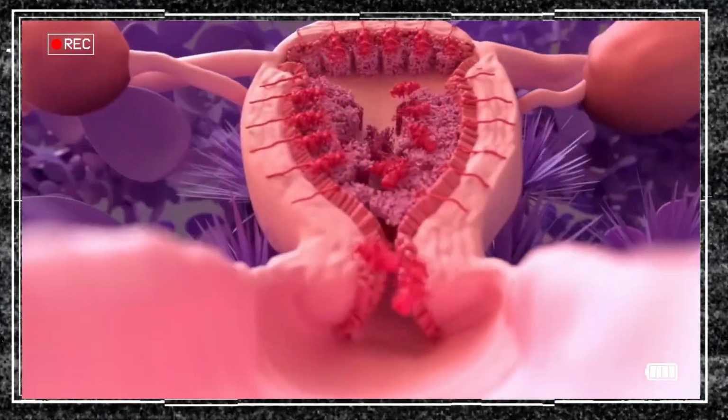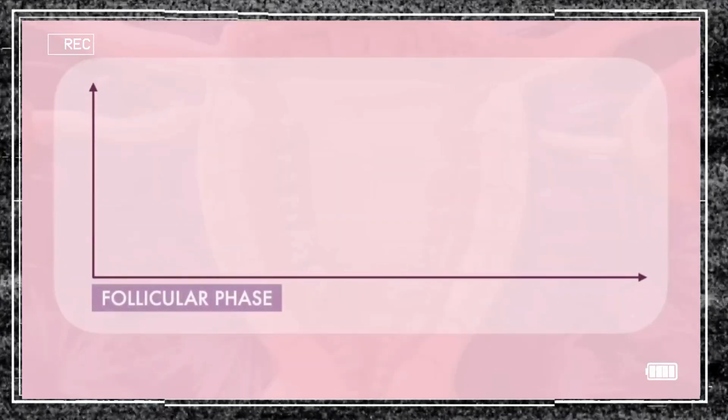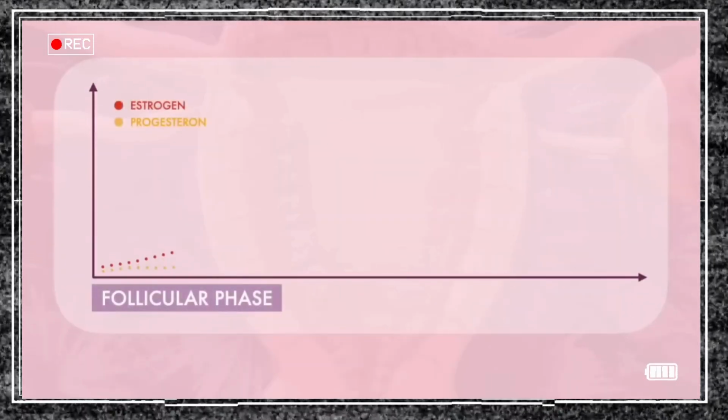The menstrual cycle begins with menstrual bleeding, marking the follicular phase's first day. When the follicular phase begins, levels of estrogen and progesterone are low. As a result, the top layer of the uterus's thickened lining breaks down and is shed, and menstrual bleeding occurs.